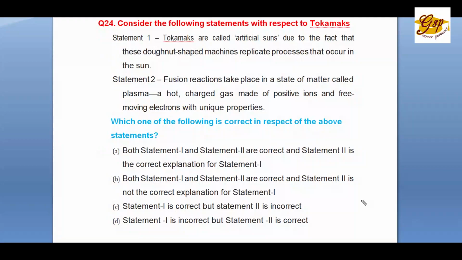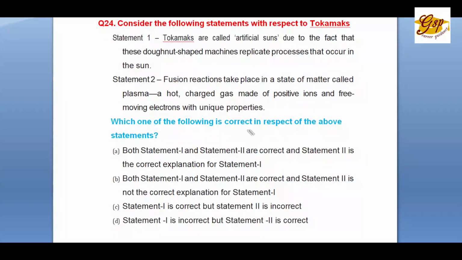Question number 24. Consider the following statements with respect to tokamaks. Statement 1. Tokamaks are called artificial suns because these doughnut-shaped machines replicate processes that occur in the sun. Statement 2. Fusion reactions take place in the state of matter called plasma, a hot charged gas made of positive ions and free-moving electrons with unique properties.